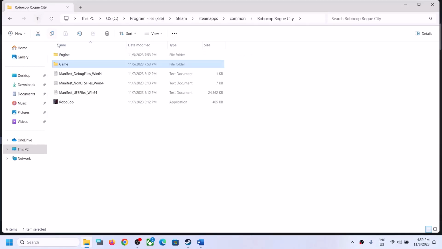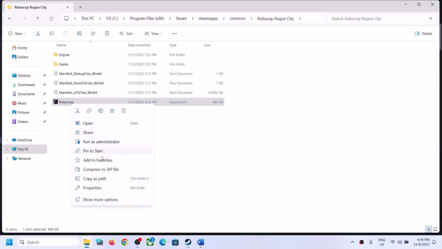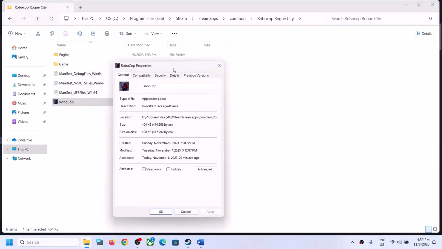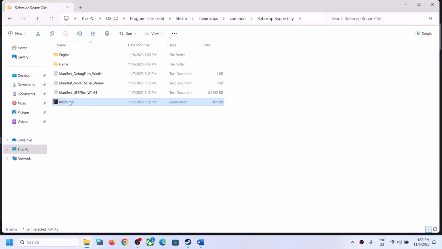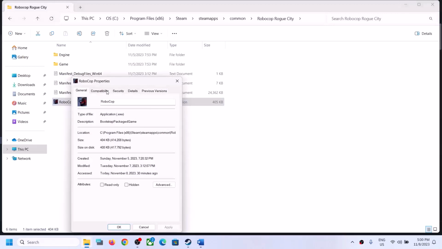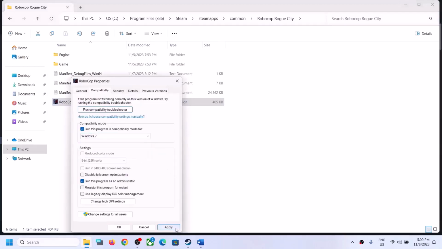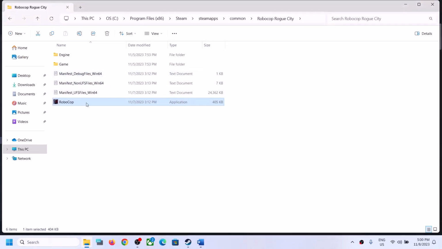Now if you're still facing the problem, in that case, right click on the game, select properties, go to this tab, and put a check on the box which says run this program in compatibility mode for, and select Windows 8. Then click on apply, click on OK, double click, launch the game. If that does not work, you can select Windows 7 over here, then click on apply, click on OK, double click, launch the game.